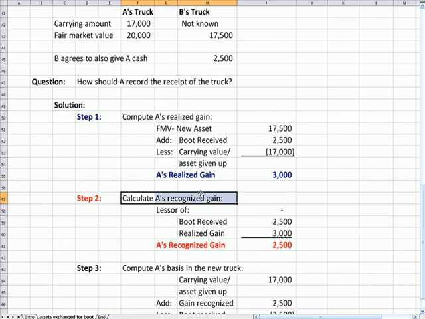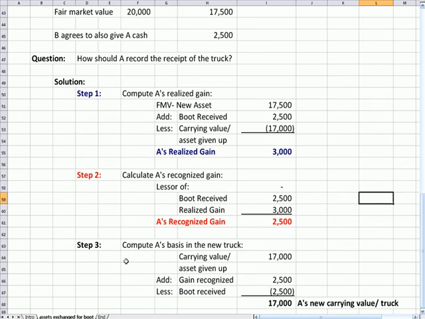But A's recognized gain will be slightly different because it's the lesser of the boot we received, the 2,500, or the realized gain, which was 3,000, and in this case we received less boot than the realized gain, so the recognized gain, which gets recorded in the books, is $2,500, the lesser of the two.